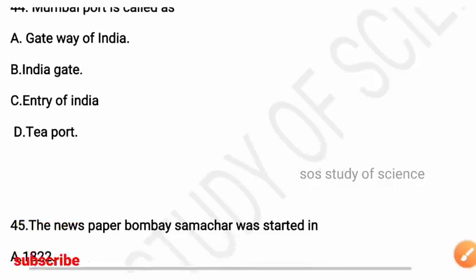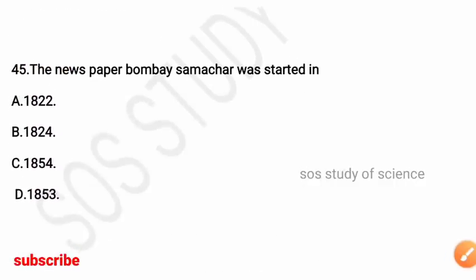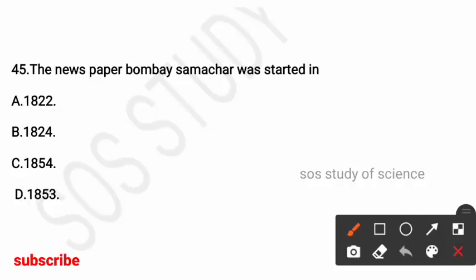Next question. The newspaper Bombay Samachar was started in the year. Options: 1822, 1824, 1854, 1853. So here the right answer is option A. In the year 1822, the newspaper Bombay Samachar was started.